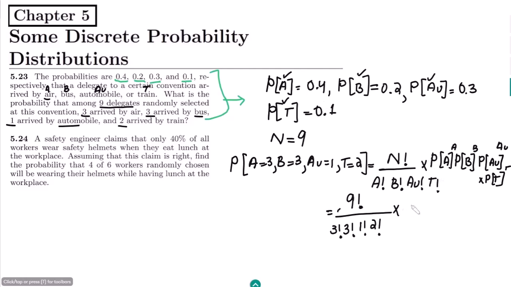For the first item, I have 0.4 raised to power 3. Okay. P of B is 0.2 raised to power what? This is also 3. P of AU is 0.3 raised to power 1. And the last item P of T is 0.1 raised to power 2.